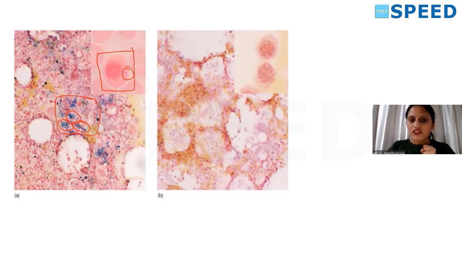But in case of iron deficiency anemia, if you see, there is hardly any iron. Iron stores are absent. And see the erythrocytes, there is no siderotic granule and they have a ragged edge.